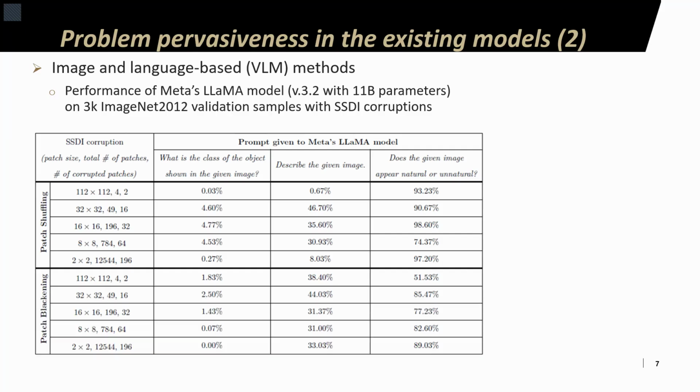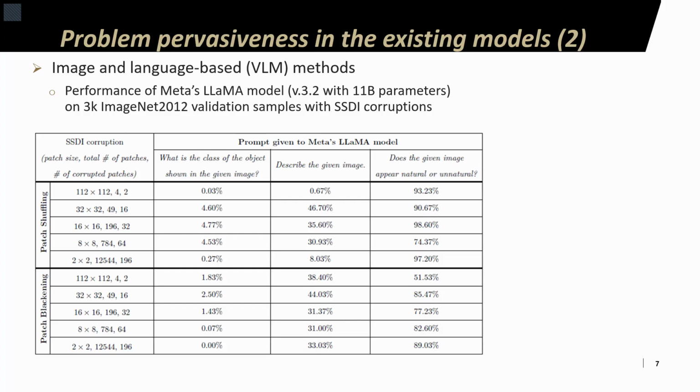As shown in the table here, the three prompts are: what is the class of the object shown in the given image? Describe the given image, and does the given image appear natural or unnatural? Based on these prompts, each cell represents the percentage at which Llama's model response explicitly mentioned that the given sample looked unnatural, corrupted, or tampered with.